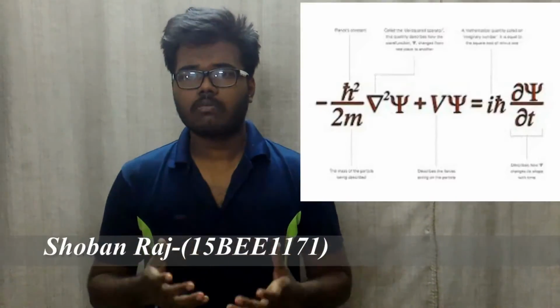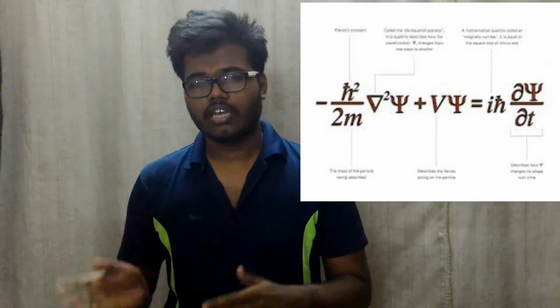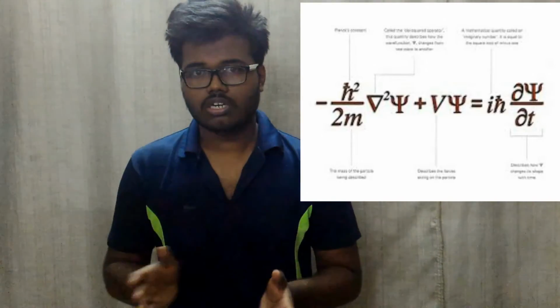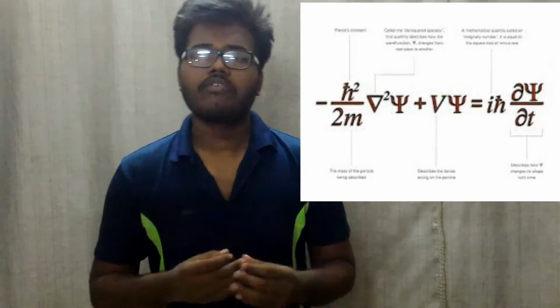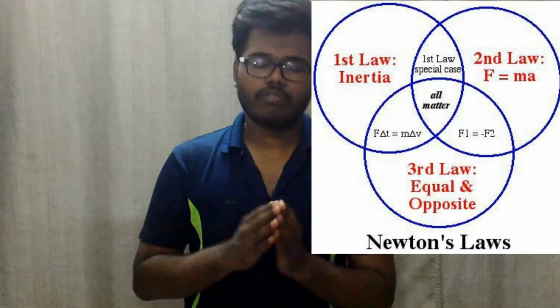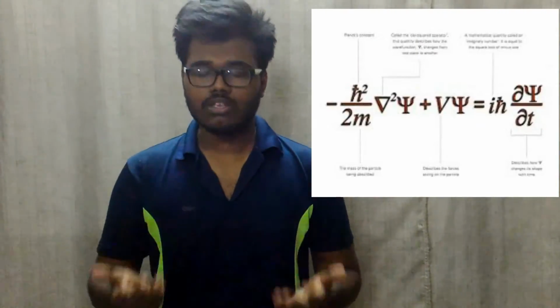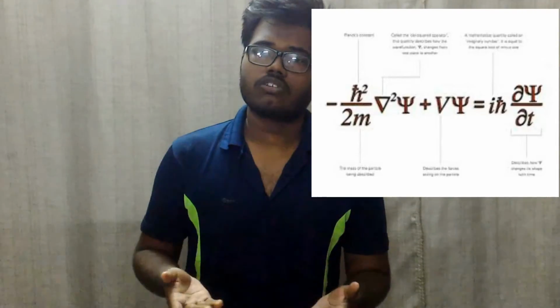The Schrödinger equation is the basic fundamental equation of quantum mechanics. But when you see the Schrödinger equation, it is basically a complex linear differential equation in terms of the wave function. So a very obvious question comes: why do we need the Schrödinger equation? Well, in classical mechanics, there is Newton's law. Newton's laws are used to find basically the various aspects of the mechanical system. Similarly, in quantum mechanics, we use the Schrödinger equation to find the various aspects of the quantum mechanical system. So you can say that the Schrödinger equation is the analog of Newton's law in quantum mechanics.